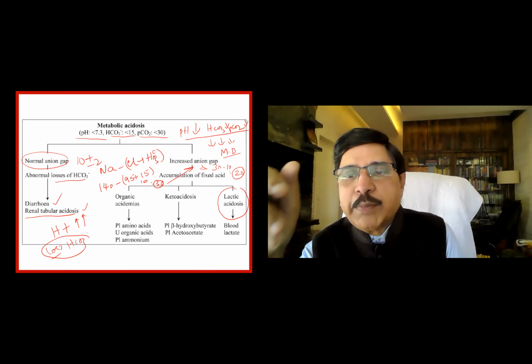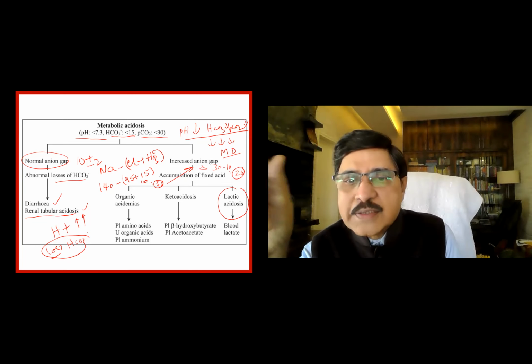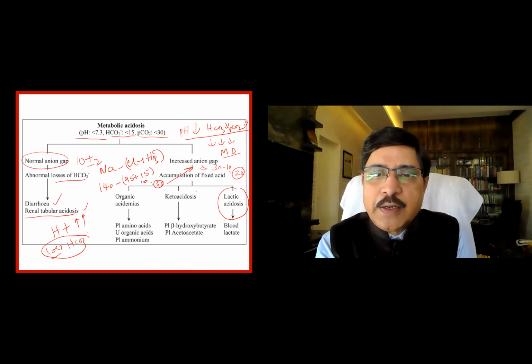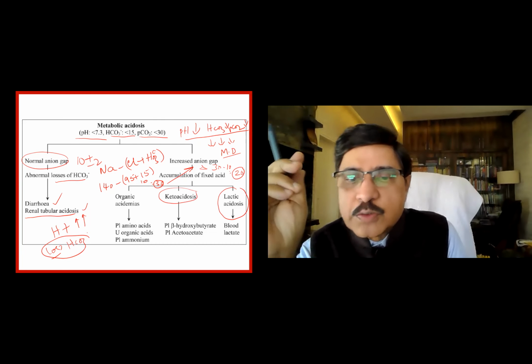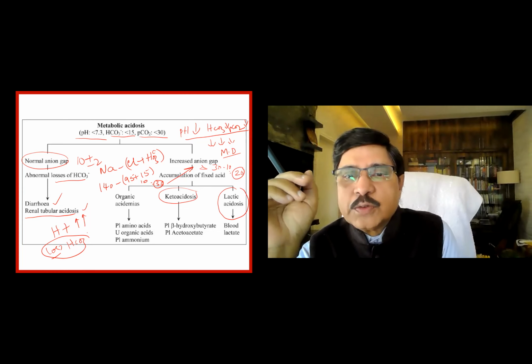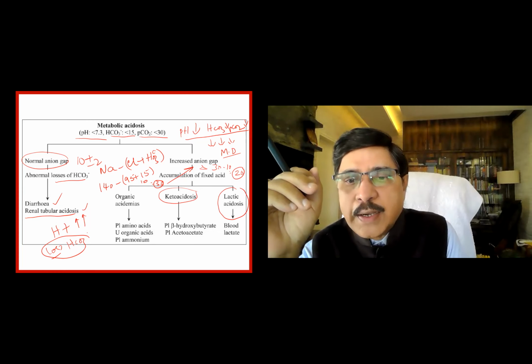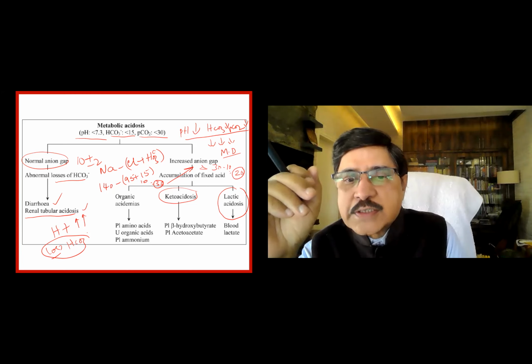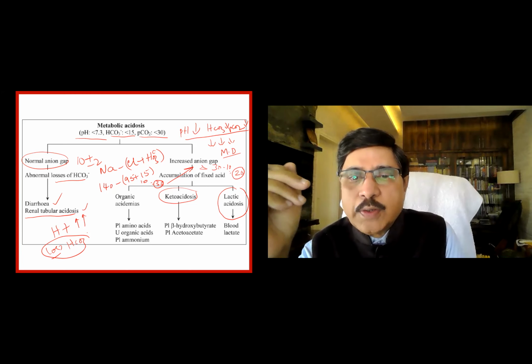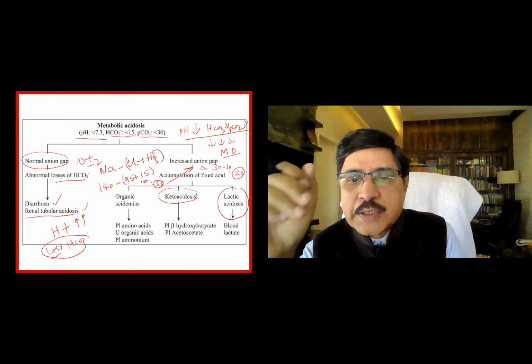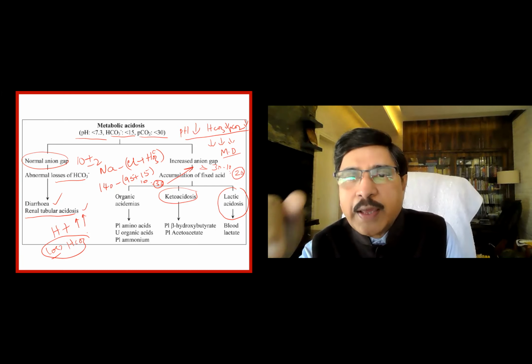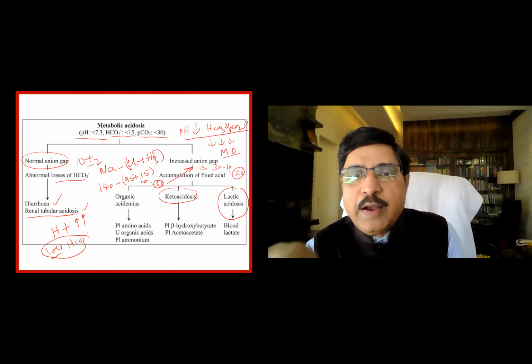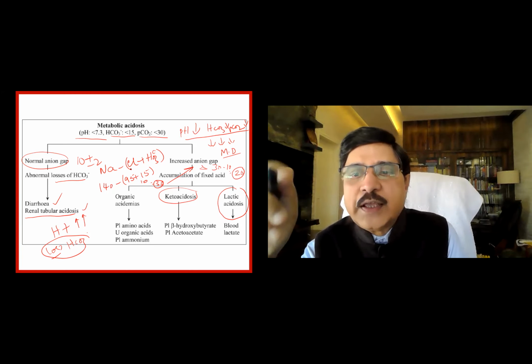Apart from chloride and bicarbonate, lactic acid is the anion there. In diabetic ketoacidosis, starvation ketoacidosis, alcoholic ketoacidosis, the keto acids, beta-hydroxybutyrate and acetoacetic acid, both are keto acids, and these are elevated in the plasma, and these give rise to anions which are neither chloride nor bicarbonate, so there is an increase in the anion gap.